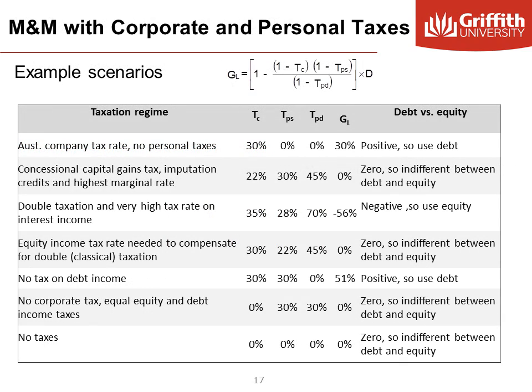In this table, there are some examples of the model with different tax regimes and values for corporate and personal taxes and the gains from leverage calculated. If there are no corporate taxes, as shown in the last two lines, our case 1 applies. Capital structure, the choice between debt and equity financing, is irrelevant. We're indifferent between debt and equity.